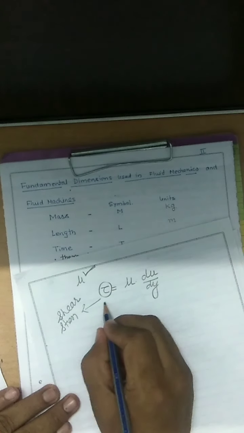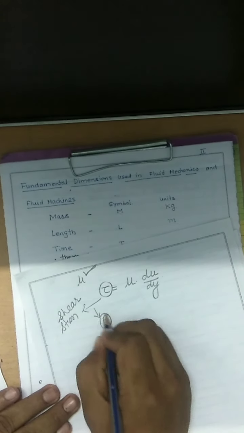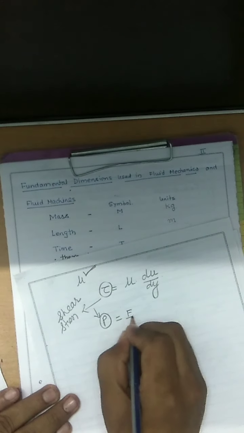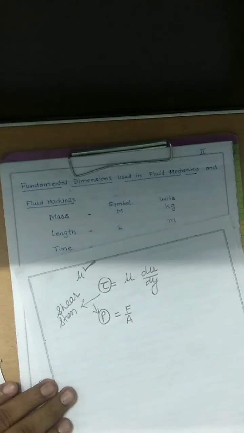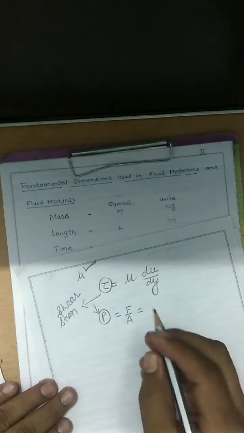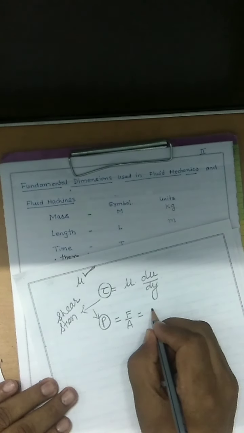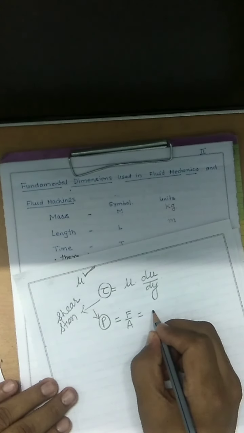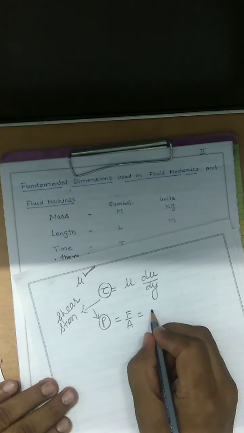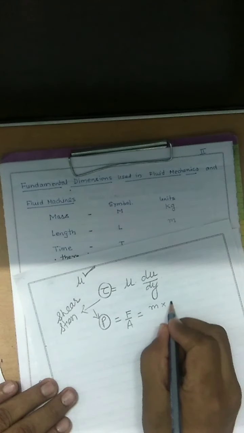Stress has the same unit as pressure. And what is pressure? Force upon area. So what is the unit of force? We express it in Newton, or kilogram meter per second square. What is force? Force is mass into acceleration.